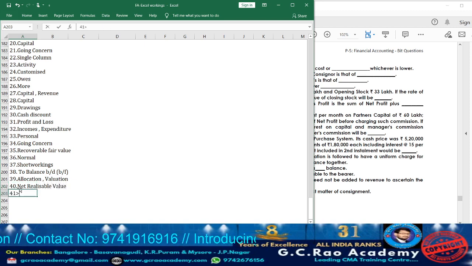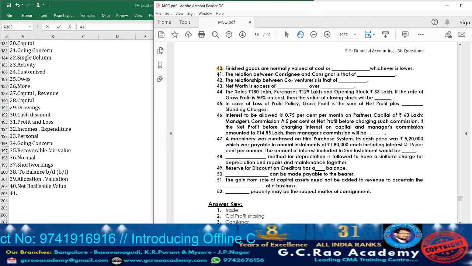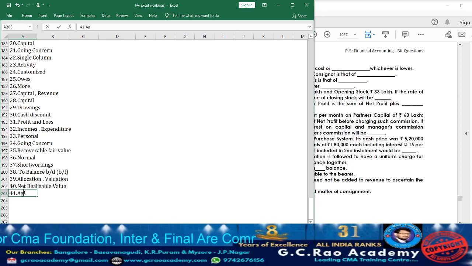Let us move on to question 41. The relationship between consignee and consigner is that of what? See, consignee has to act as per the instructions of consigner himself. So consignee will be treated as agent, and the consigner will be considered as principal. So write down agent and principal.